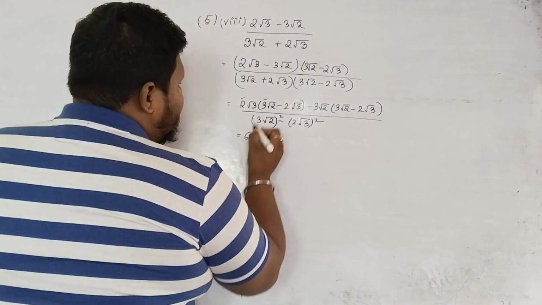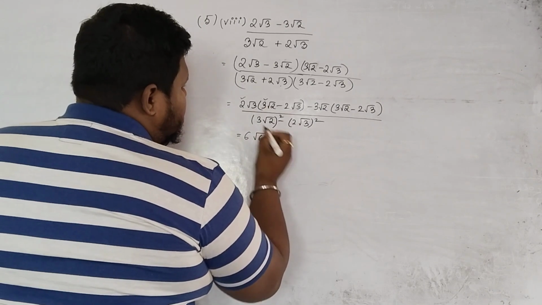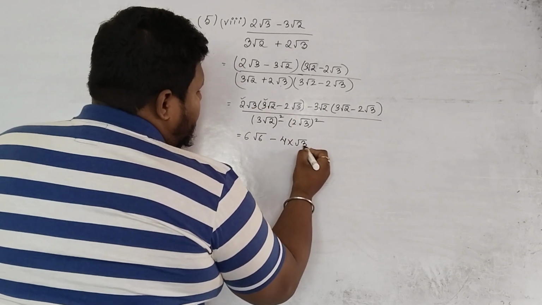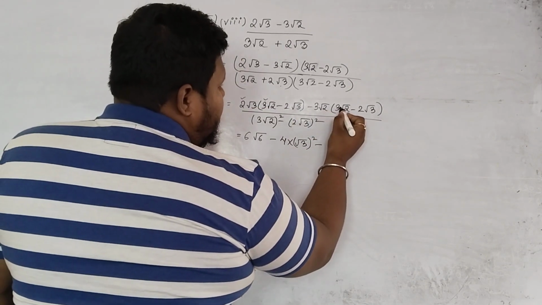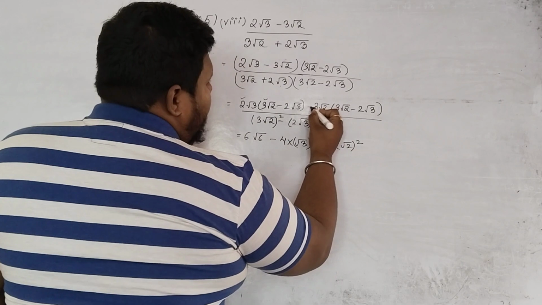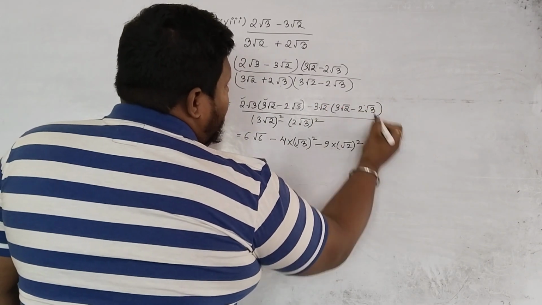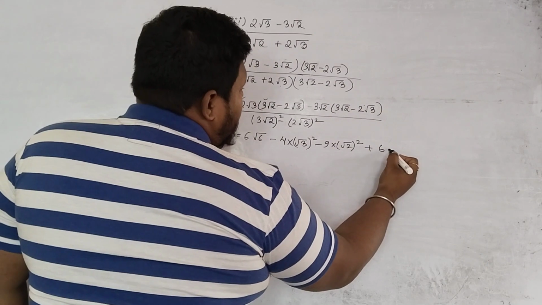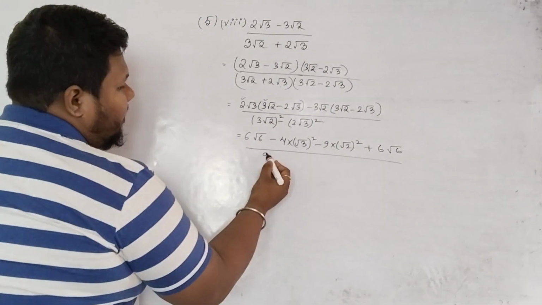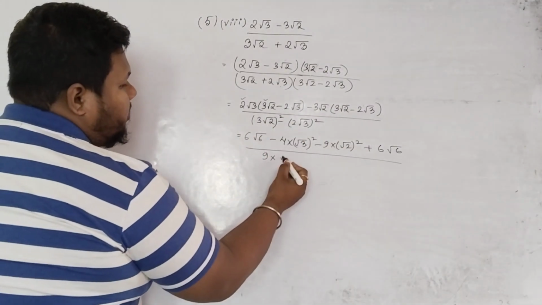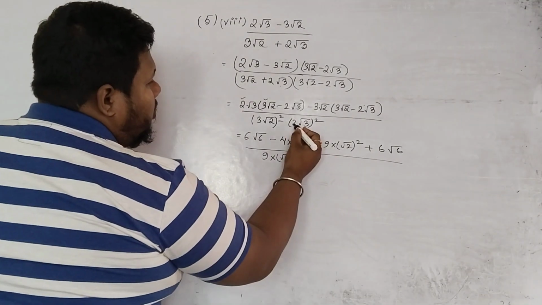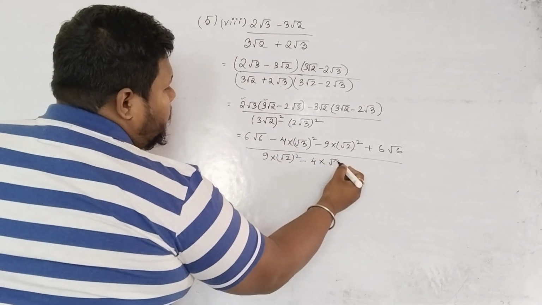So 2 into 3 is 6. Root 3 into root 2 is what? Root 6. Minus 2 into 3, 6. Root 3 into root 3 is root 3 square. Minus 3 3s are 9. Root 2 into root 2 is what? Root 2 square. Minus into minus plus. 3 2s are 6. Root 2 into root 6 is what? Root 6. Then 3 square is 9. Root 2 whole square is what? Root 2 square you can write. Right, it will be 2 only. But just write for one step. 2 square is 4 into root 3 square.